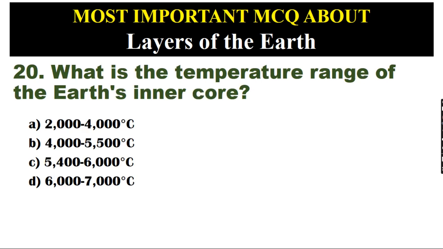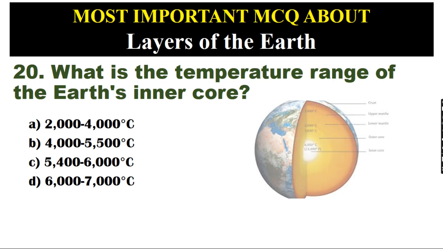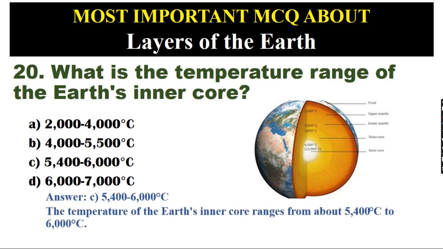What is the temperature range of the Earth's inner core? A. 2000–4000 degrees Celsius. B. 4000–5500 degrees Celsius. C. 5400–6000 degrees Celsius. D. 6000–7000 degrees Celsius. Answer: C. 5400–6000 degrees Celsius. The temperature of the Earth's inner core ranges from about 5400 degrees Celsius to 6000 degrees Celsius.